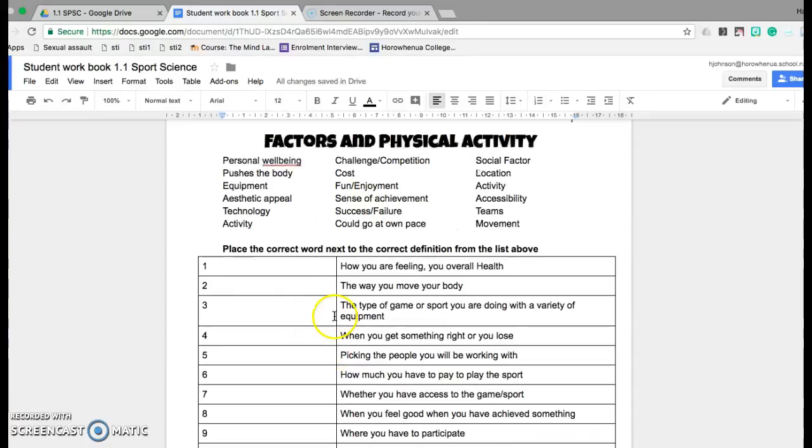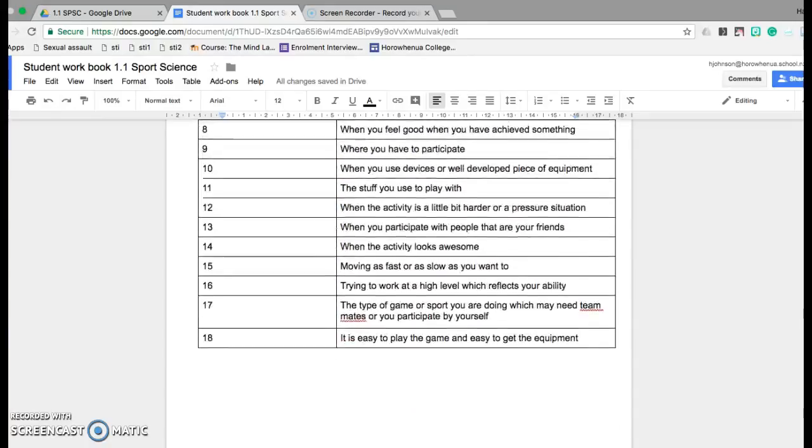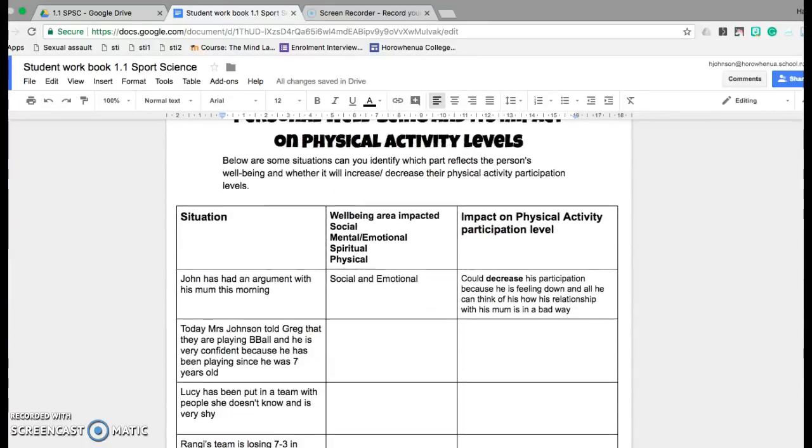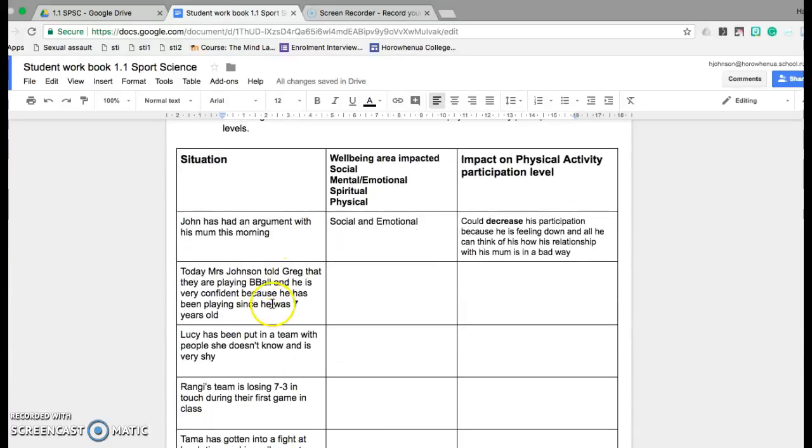These are the words that you need to put in the definitions. And last one, I want you to tell me how this situation impacts the person's well-being and what it will do to their participation level. So is it going to increase or decrease it?